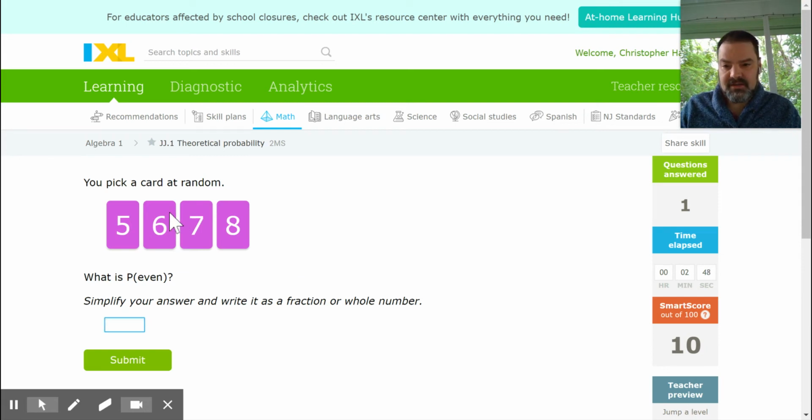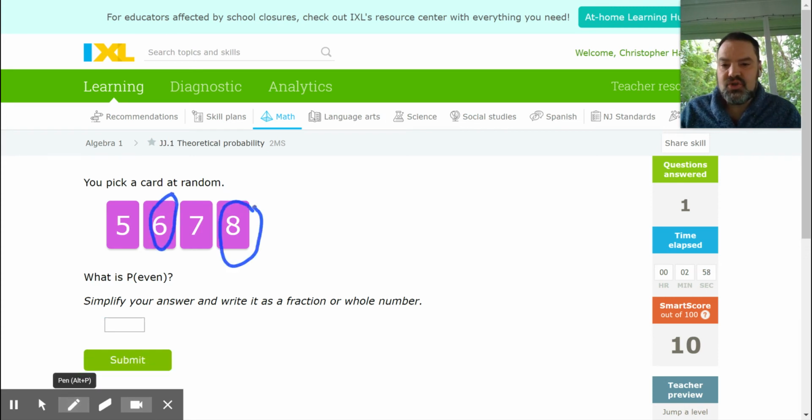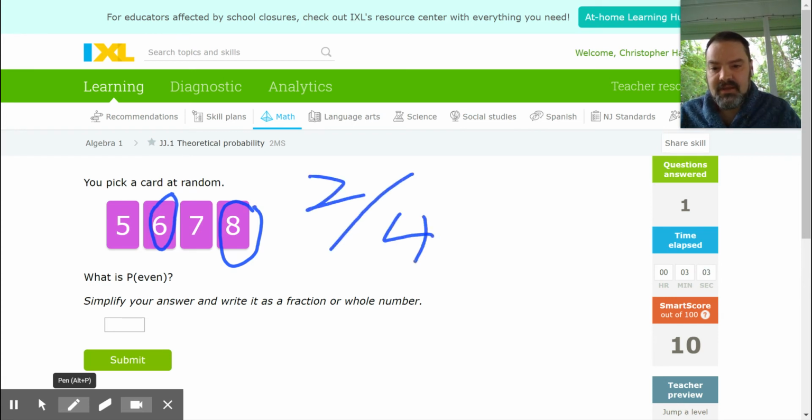Okay, pick a card at random. What's the probability that it's even? If we look at this, we see that we have an even 6 and we have an even 8. So we have 2 out of the 4 are even. This time it says write as a fraction or a whole number. You'll note it also says simplify.